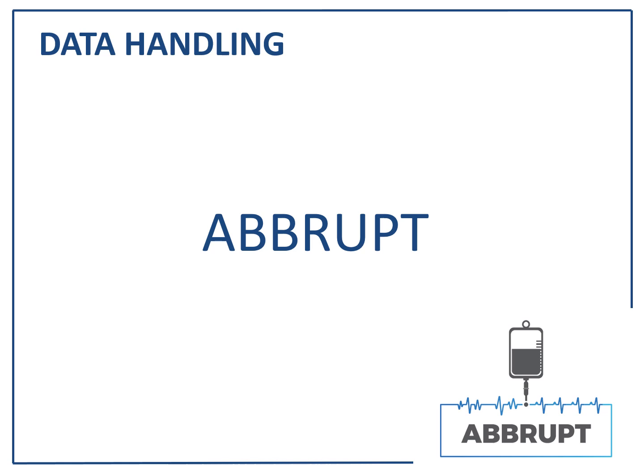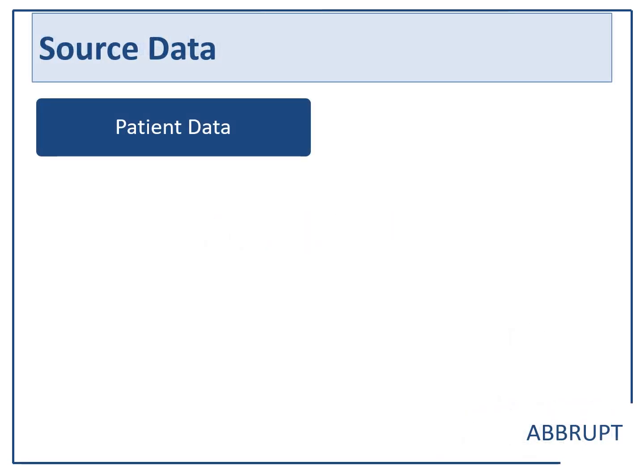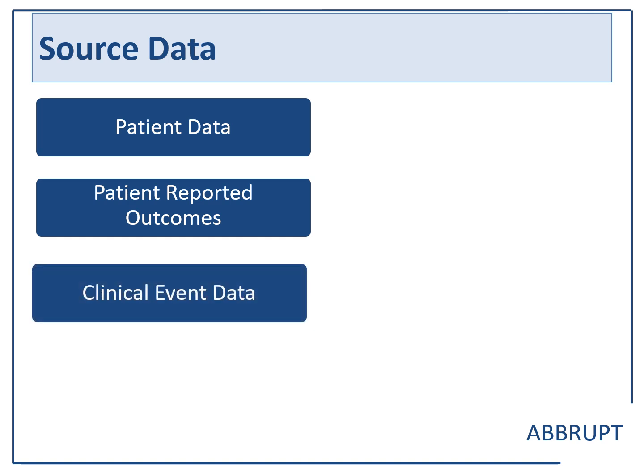Now let's look at data handling. Source data will consist of patient data. This is data obtained using the hospital health data system. The participant's medical notes will be the source. Patient reported outcomes. These are obtained from the participant via interview with site research staff and transcribed onto the CRFs, which are then the source data.